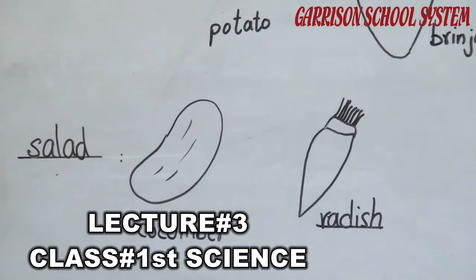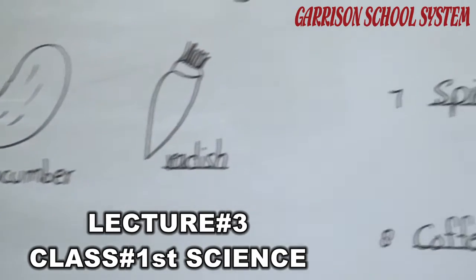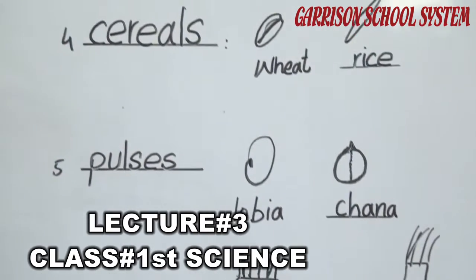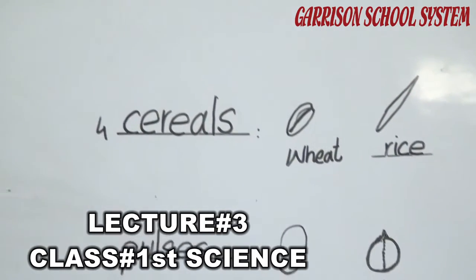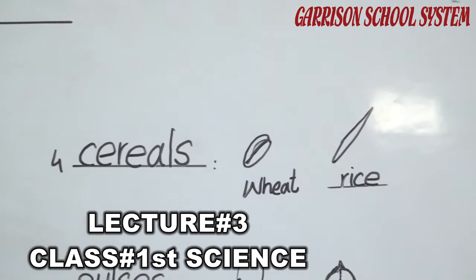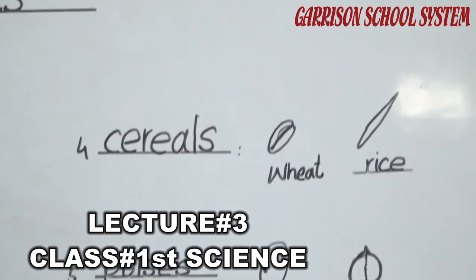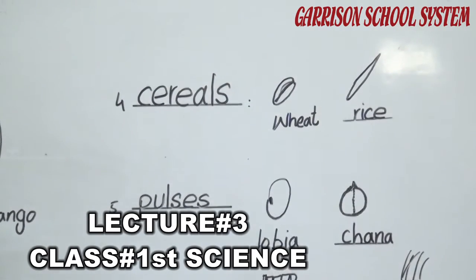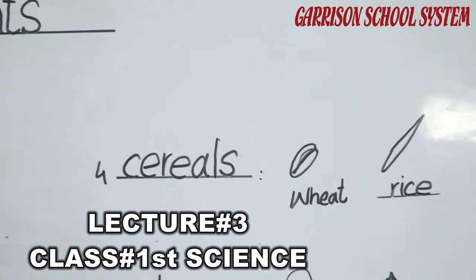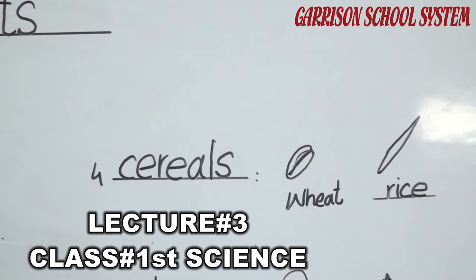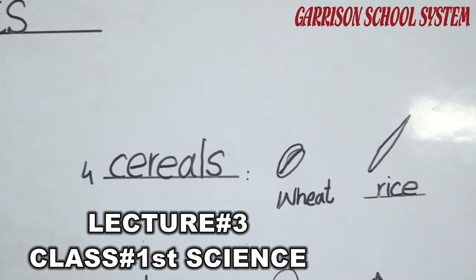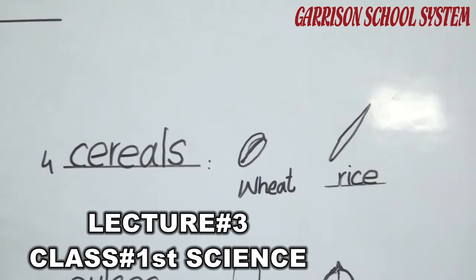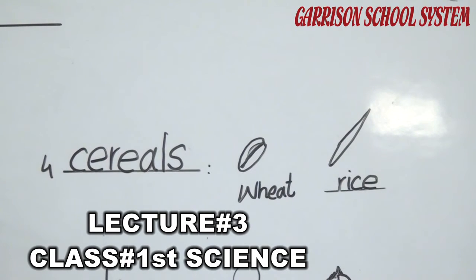The next thing which we get from the plants is the cereals. For example, wheat, rice, corn, barley. We use the seeds of these plants in our food. For example, wheat is used to make flour. Rice, we cook the rice and eat it. Corn and barley are also used in our food. We use the seeds of these, and these cereals give us the energy to work and play.